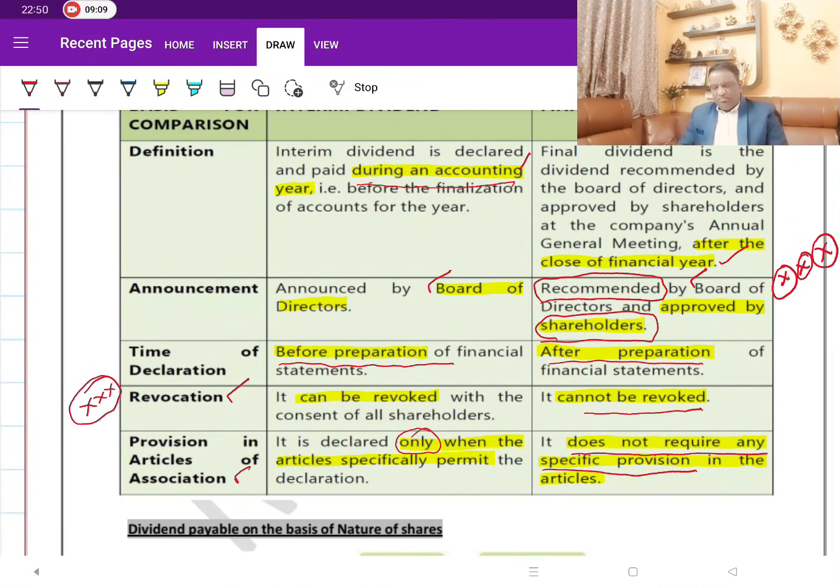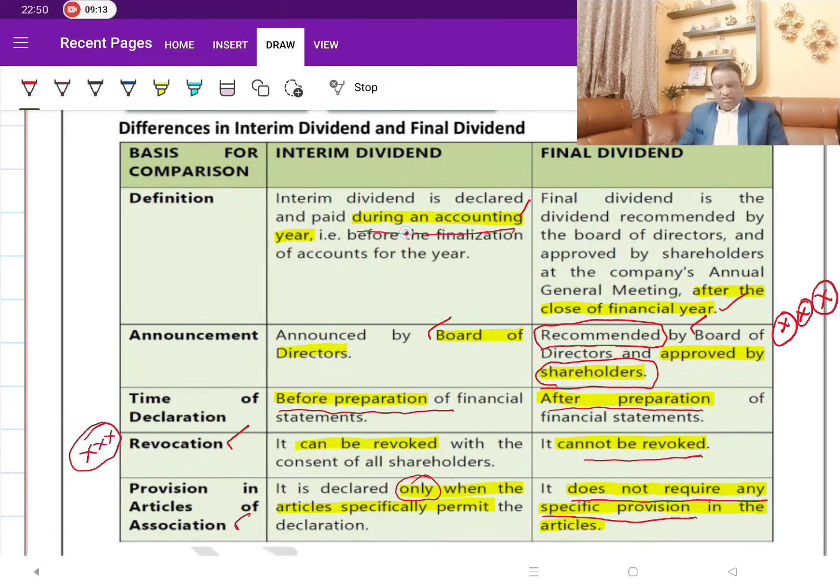As a quick recap, interim dividend is the one which is paid during the year. Final dividend is the one which is paid after the closure of the year. And in interim dividend, members have no role in it. It is the directors who decide and approve. When it comes to final dividend, there are two parties involved. One is the board of directors, the second is the shareholders. The board recommends the rate, which the shareholders approve.